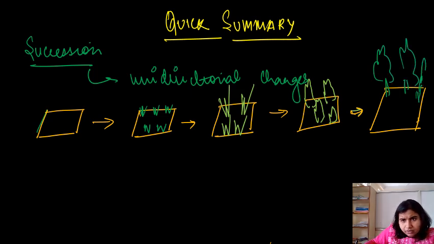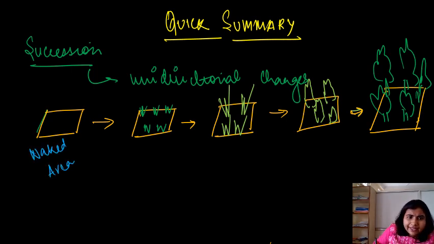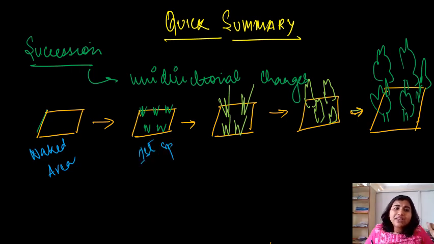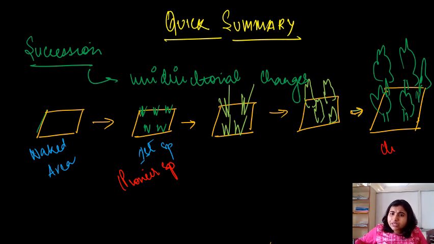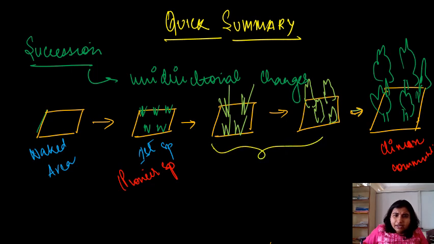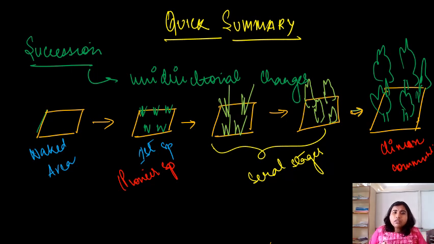This is called the naked area. The first species which occupies this naked area we call the pioneer species. And this is the last stage which gets occupied, so we call it the climax community. These stages in between are intermediate stages, so we call them seral stages.